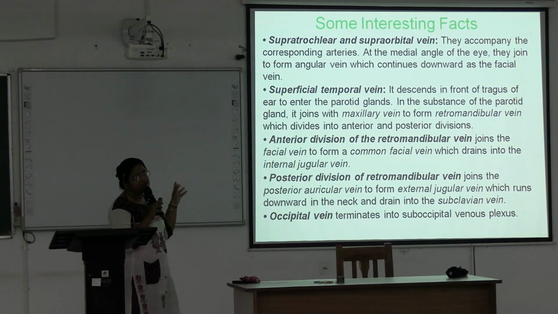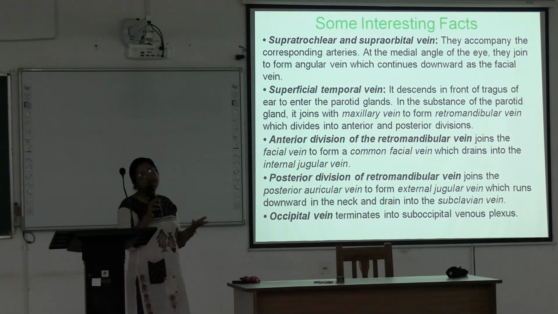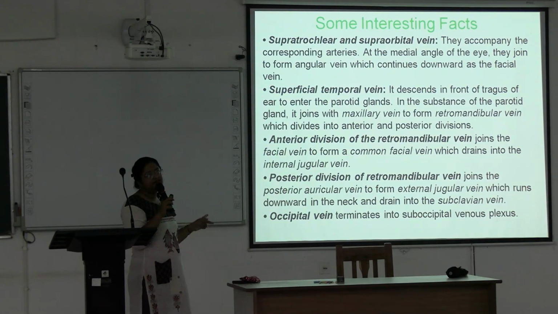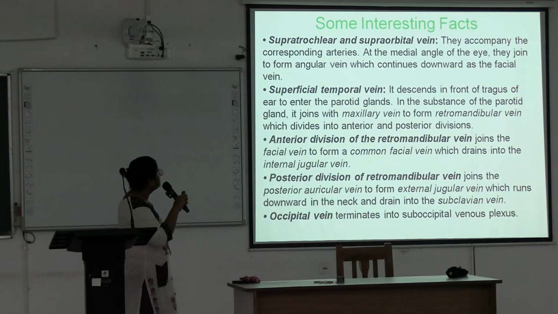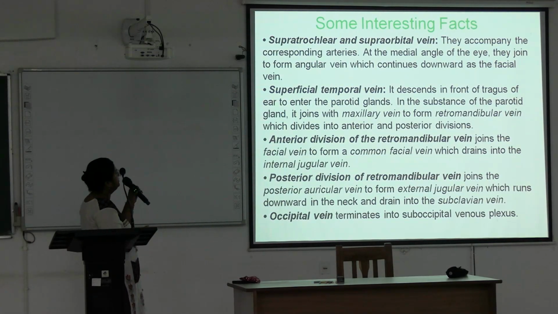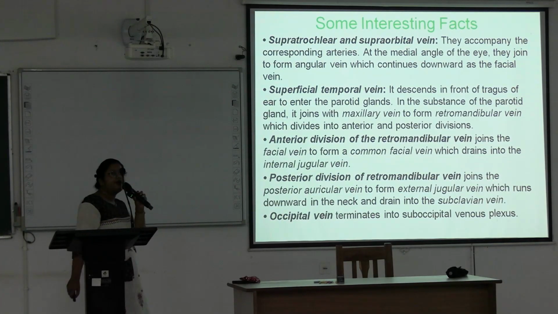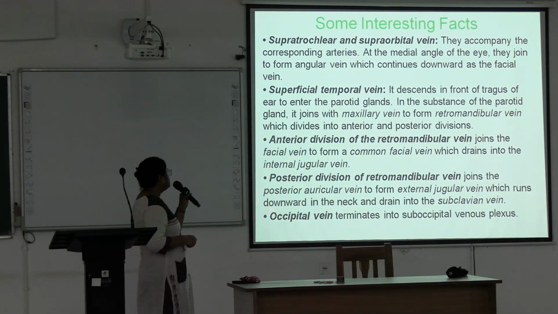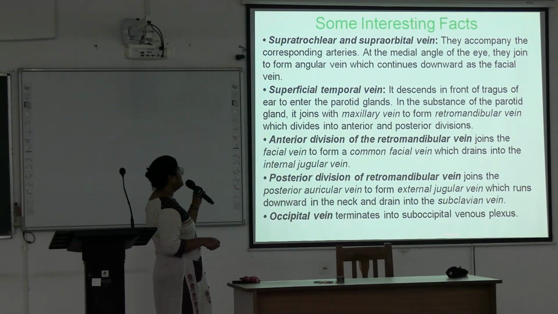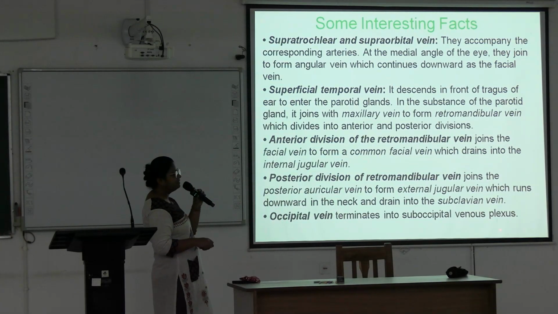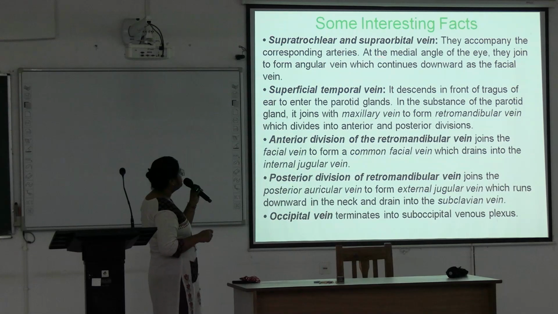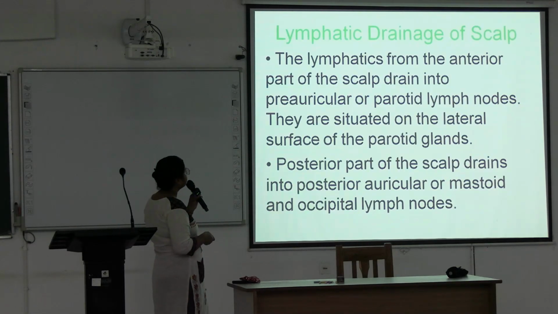Okay, during face, sometimes in viva table or in OSPE, it is given: the fate of these two divisions of the retromandibular vein, and how the facial vein is formed at the medial angle of the eye by joining of supratrochlear and supraorbital veins. Next is occipital vein. It terminates in the suboccipital venous plexus. So these are the fates of these veins.